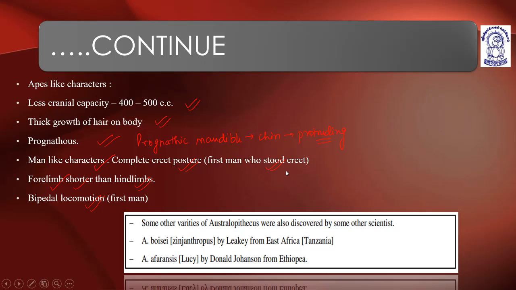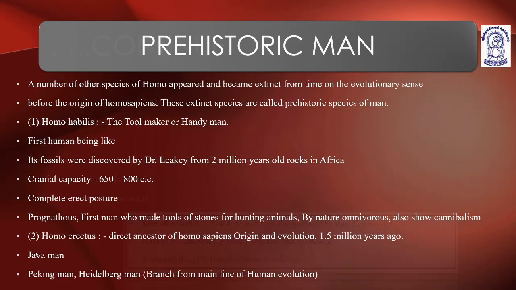So Australopithecus is considered a connecting link between ape and man, and in prehistoric man they have started to stand erect. Prognathous mandible, I have explained what that is. First man who made tools of stone for hunting animals.